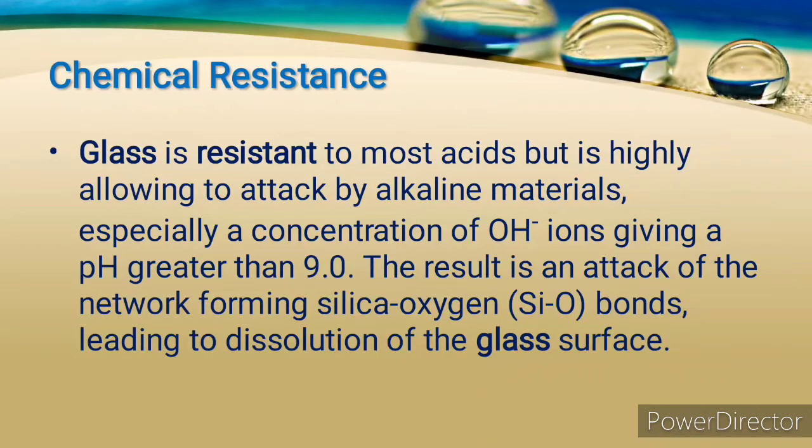The next property is chemical resistance. Glass is resistant to most acids but is highly susceptible to attack by alkaline materials, especially a concentration of OH- ions giving a pH greater than 9.0. The result is an attack of the network forming silica-oxygen Si-O bonds, leading to dissolution of the glass surface.